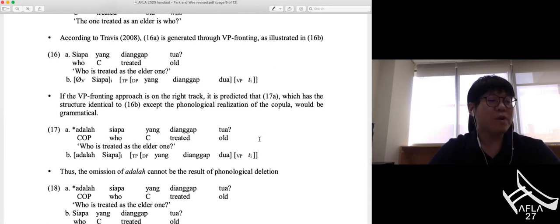Of course, one might argue that the VP fronting approach is still available if we assume that there is a particular morphological or phonological reason that makes the copula adalah unable to be pronounced at the sentence-initial position in WH question sentences. He or she might say that this kind of phonological reason makes 18a ungrammatical, while 18b grammatical. This is a plausible analysis, but I have no idea why this is so. Because of this, I would like to present an analysis for the asymmetry in 18.